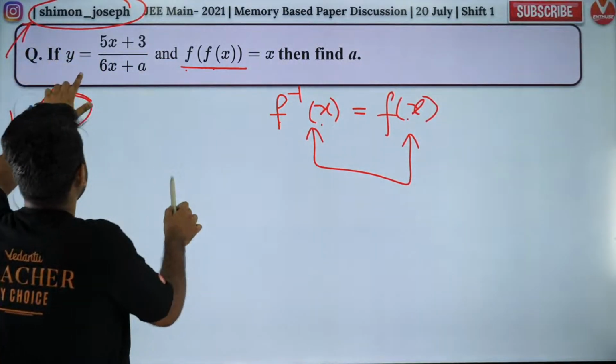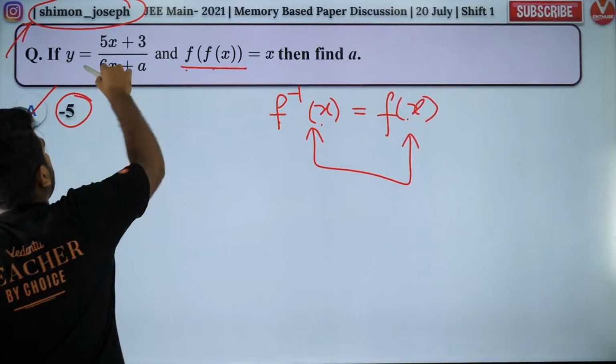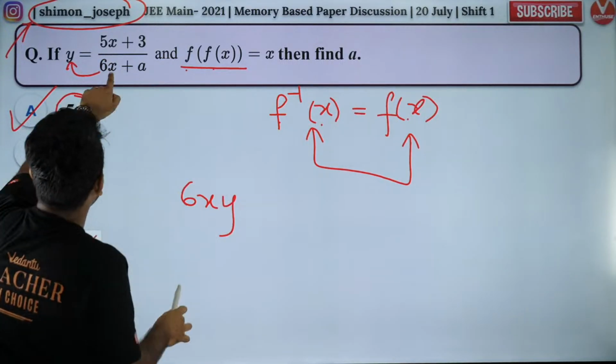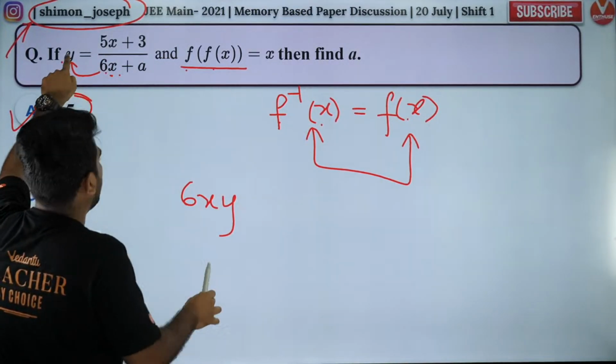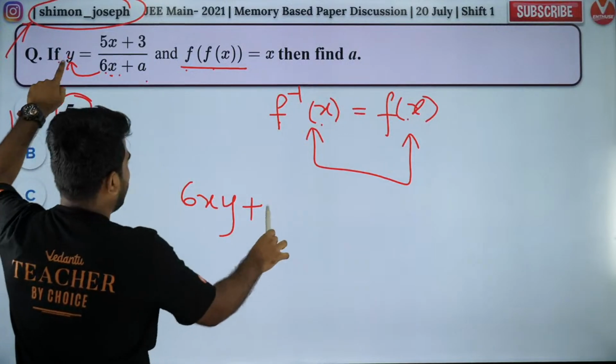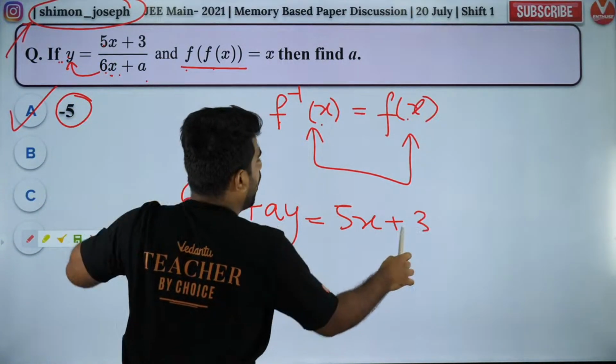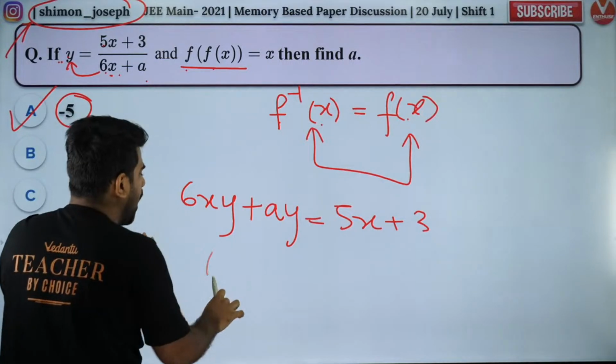My question is done. So how do you get f inverse? Get x in terms of y. So multiply this to this side: 6x into y, 6xy, a into y, ay is equal to 5x plus 3. Now bring all x to one side.